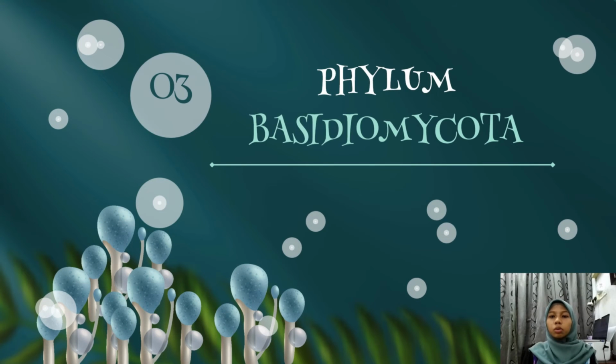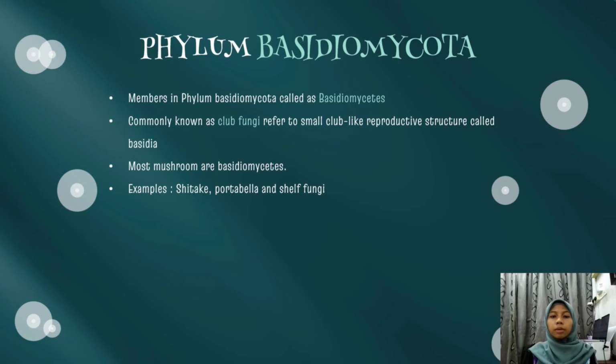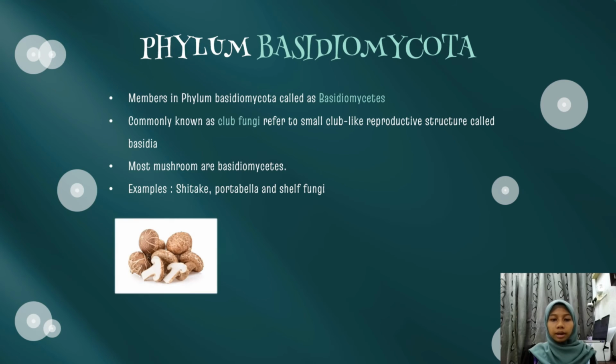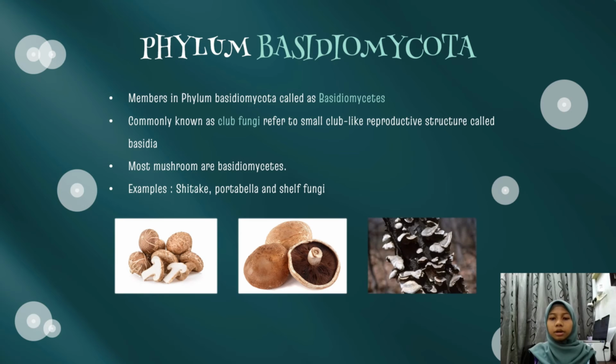So next we go to the third phylum, which is Basidiomycota. The members of Basidiomycota we call Basidiomycetes, and they are also known as club fungi, referring to the small club-like reproductive structure that we call basidia. Most mushrooms are Basidiomycetes, like shiitake, portabella, and shelf fungi.